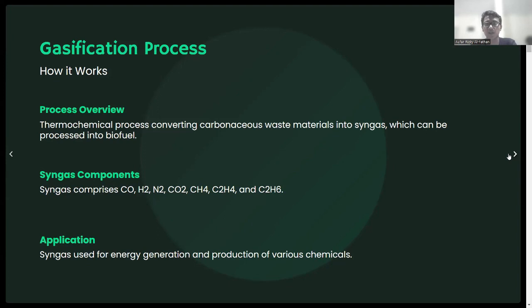It uses bio waste that contains carbon, which can be converted by thermochemical reaction into syngas. This syngas can also be processed into biofuels, and the syngas components include CO, H2, N2, and so on. The application of syngas is for energy generation and production of various chemicals.